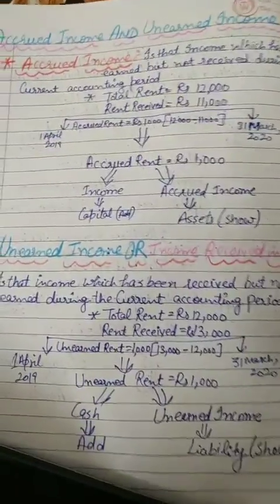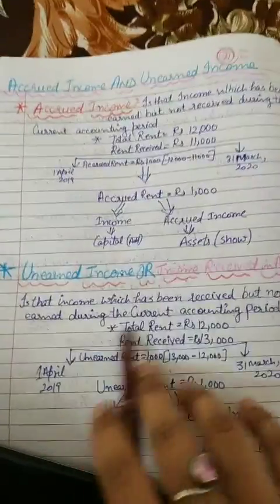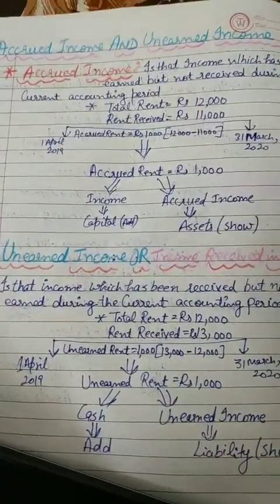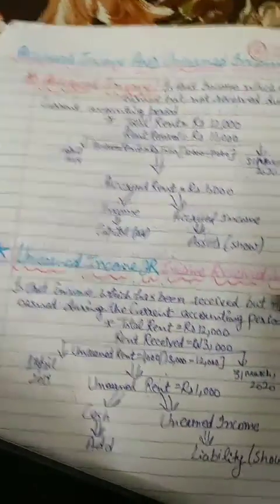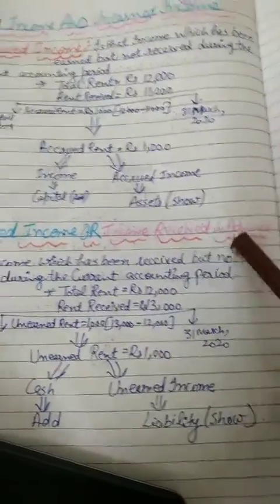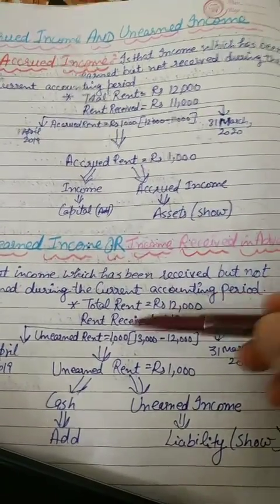The last one is unearned income. Unearned income is income which has been received but you haven't earned. Some income you received in advance is known as unearned income, or income received in advance. Example: total rent 12,000, rent received 13,000.